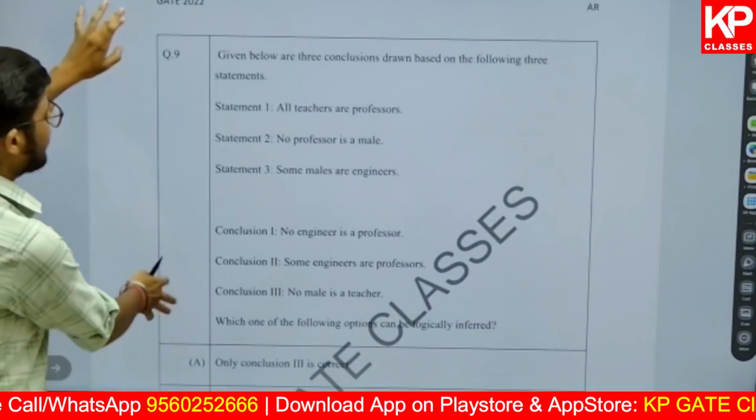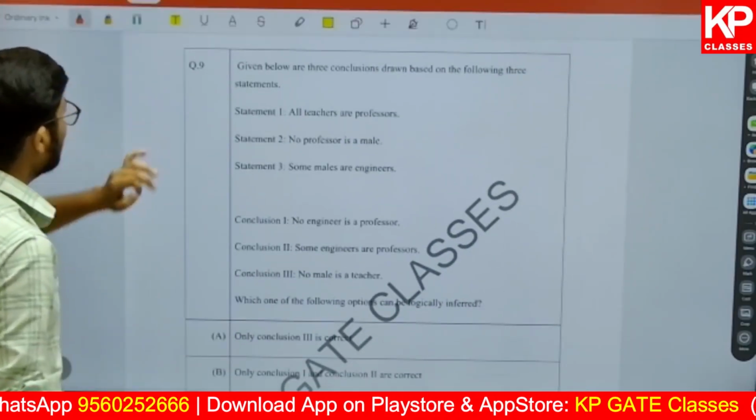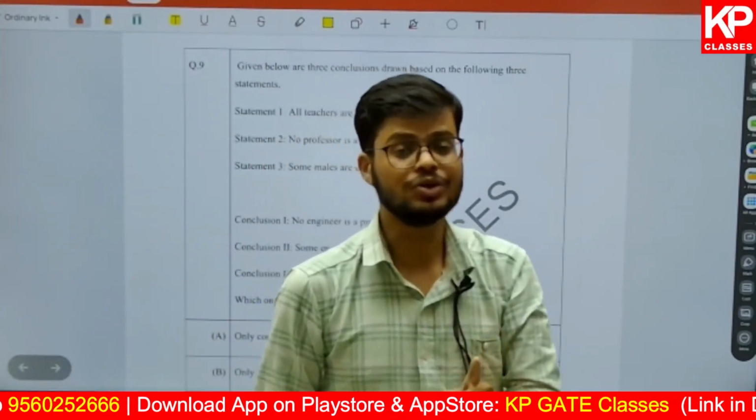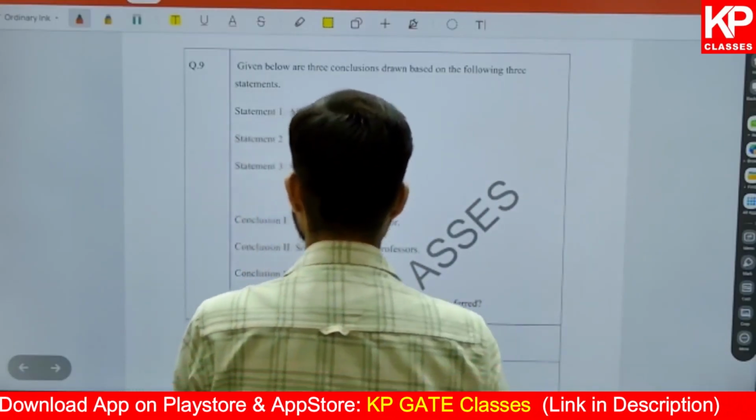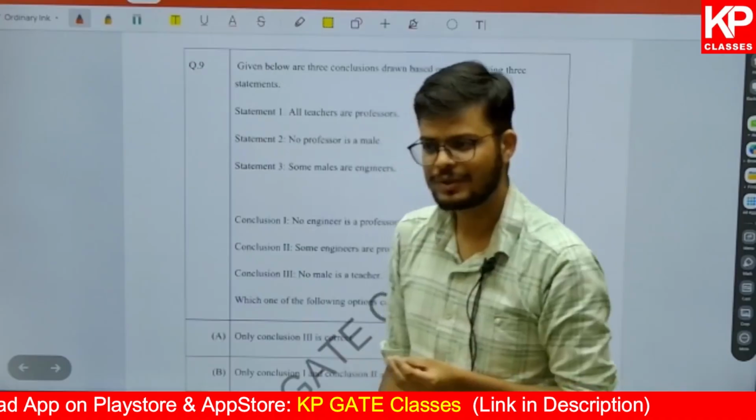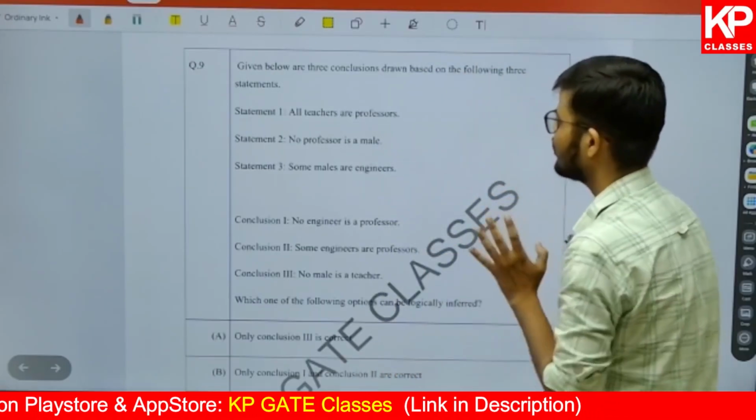Moving ahead, question number 9 is given, which is based on syllogism, and in the last class also we have done questions on syllogism. So syllogism also becomes very important for the exam, and there are 2 ways of solving this kind of question. One is using premises and conclusions, which will take time. So we are going through the Venn diagram.